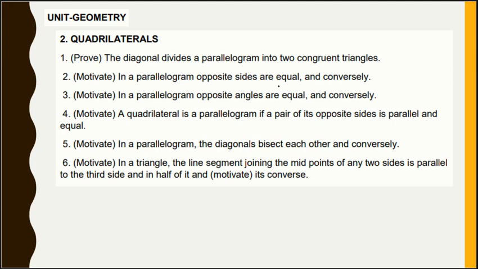In a parallelogram opposite sides are equal, and vice versa is also true. In a parallelogram opposite angles are equal, and vice versa is true. Opposite sides are equal, opposite angles are equal. And a quadrilateral is a parallelogram if a pair of opposite sides are parallel and equal.